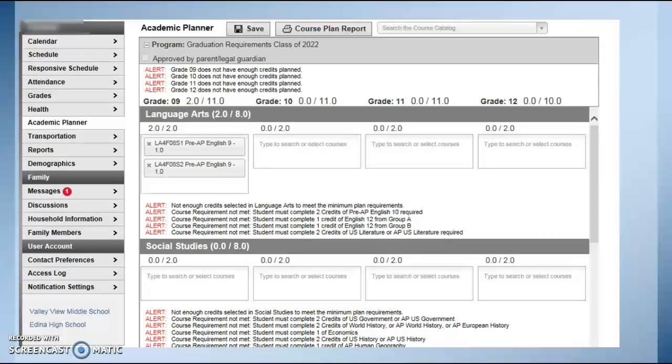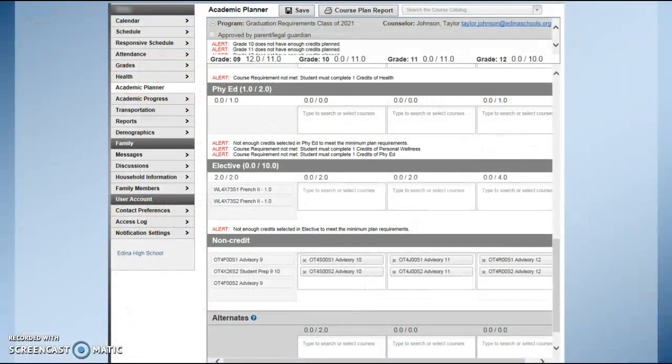Every 8th grader will have a preloaded template to help them complete a 4-year plan. You can remove a course by clicking the X in the top left corner of that box. Also, make sure to pay attention to these alerts. They help guide you throughout the process for meeting graduation requirements.